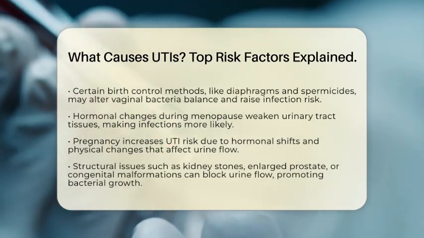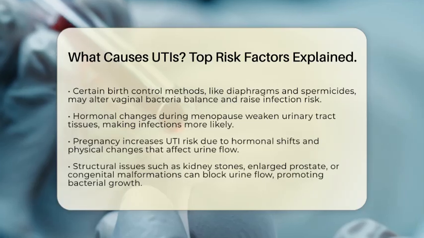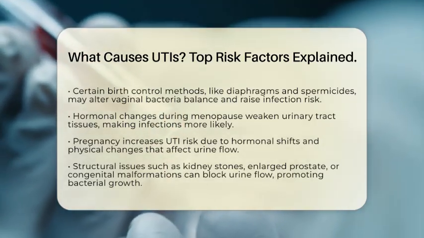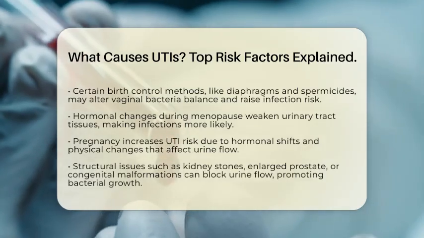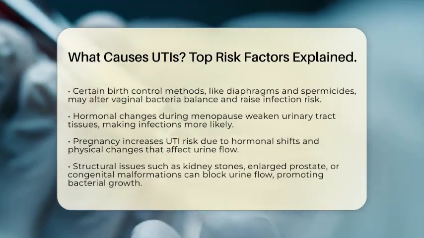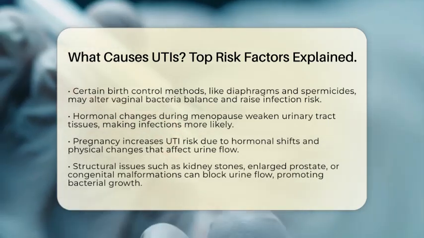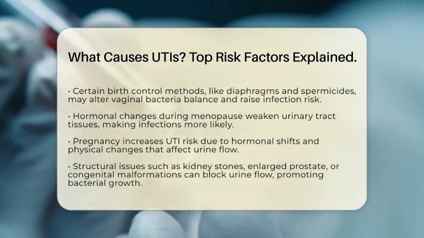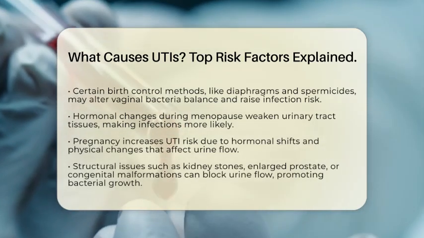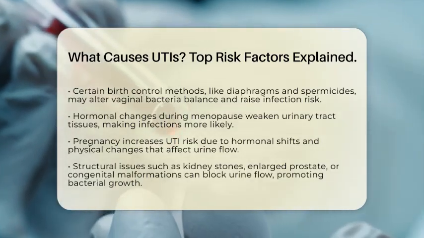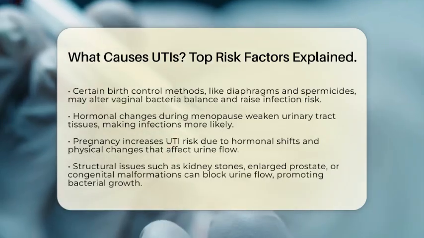Using some birth control methods can also influence UTI risk. Diaphragms and spermicidal agents may change the natural balance of bacteria in the vagina or cause irritation, making it easier for bacteria to invade. Hormonal changes, like those during menopause, lead to a decrease in estrogen, which can thin and weaken urinary tract tissues, making infections more likely.